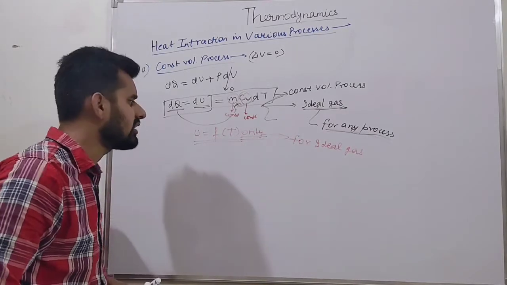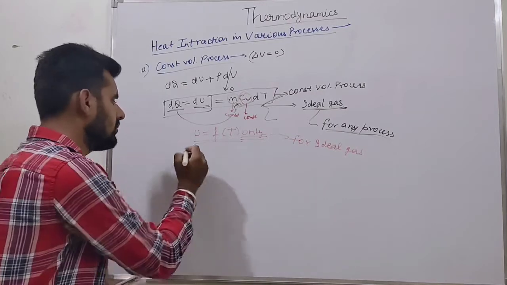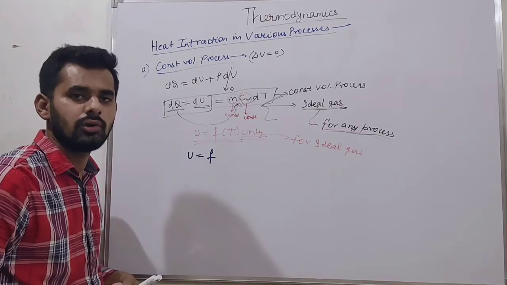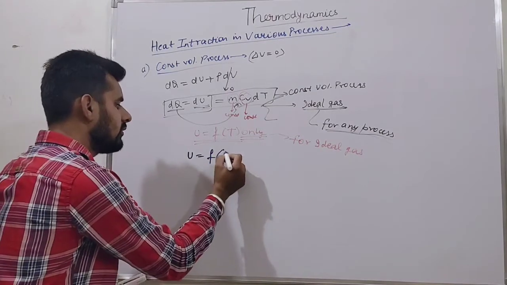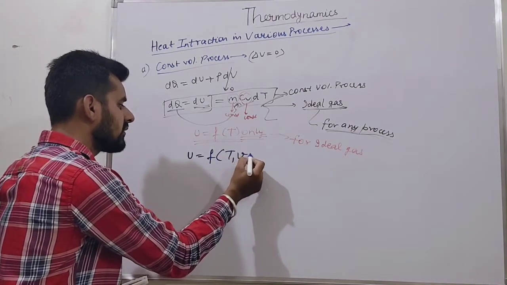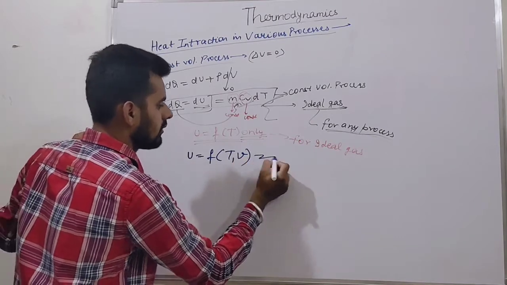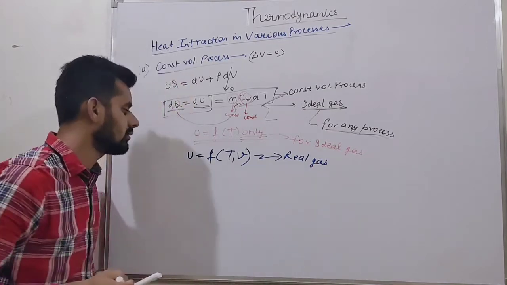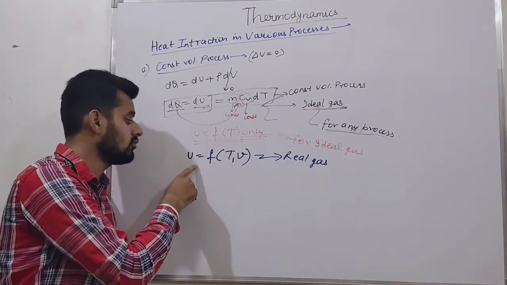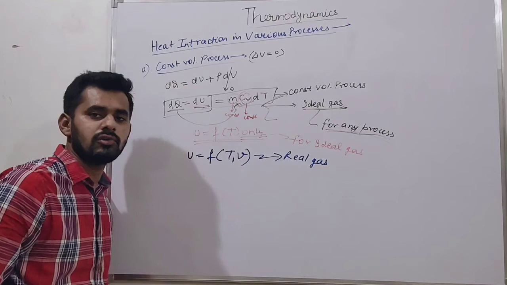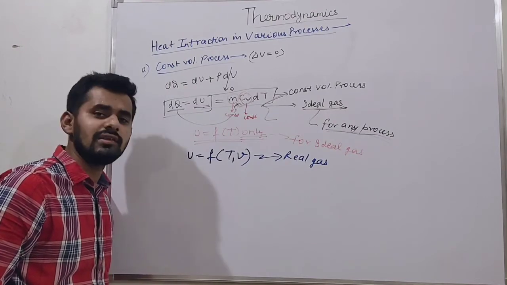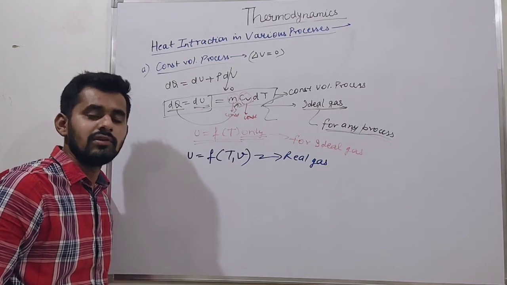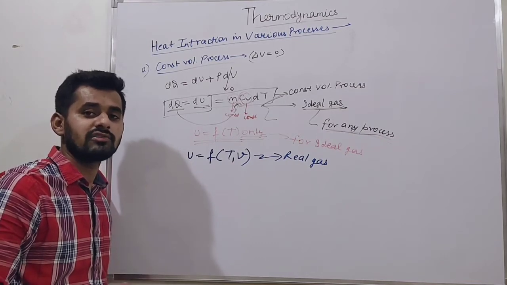But can you explain for a real gas what is the relation of U? U is a function of temperature T and specific volume v for a real gas. U varies with temperature and specific volume for a real gas. Actually, there are relations known as energy relations, which I will cover in the thermodynamic relations chapter.